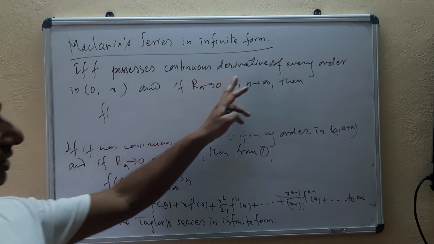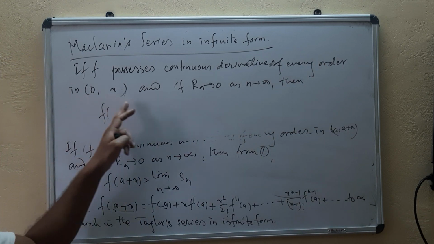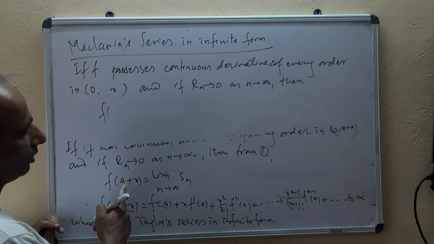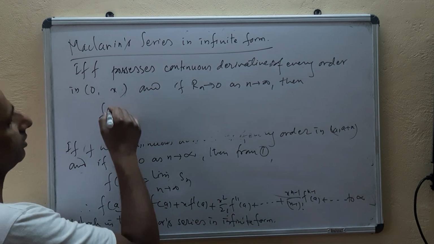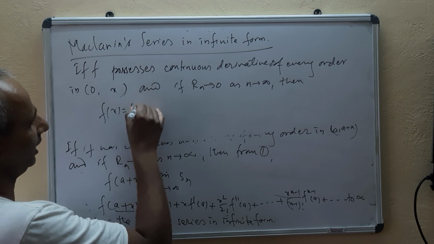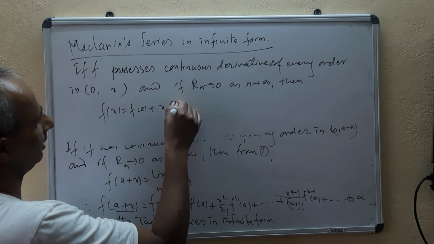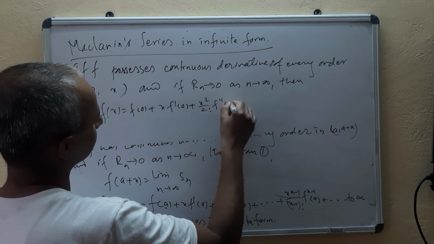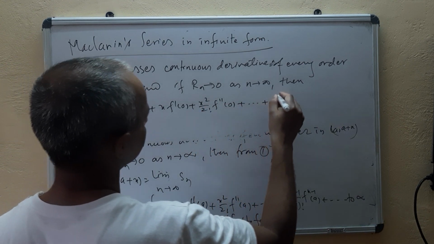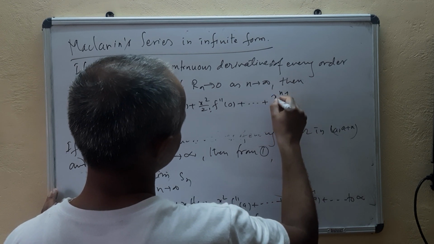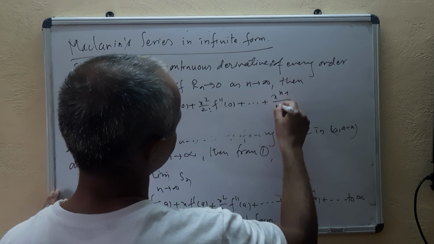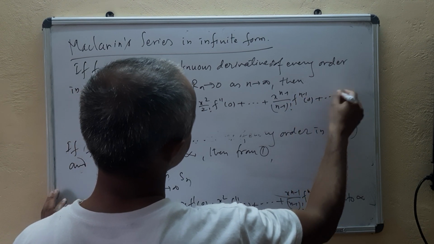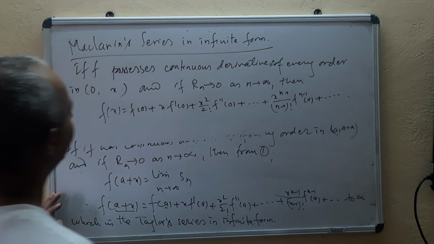If f has continuous derivatives of every order in 0 to x, and if Rn tends to 0 as n tends to infinity, then we'll put a equal to 0, and then only x remains. Then f of x equals f of 0 plus x f dash of 0 plus x square by 2 factorial f double dash of 0 plus and so on, x to the n minus 1 upon n minus 1 factorial f to the n minus 1 of 0 plus and so on.